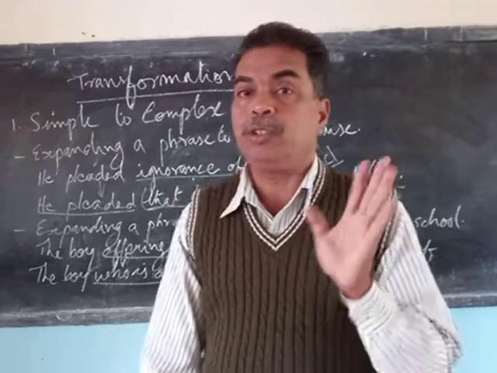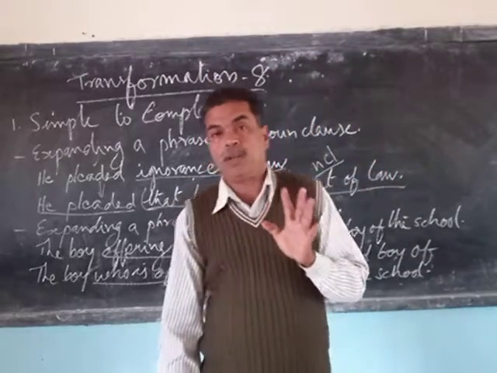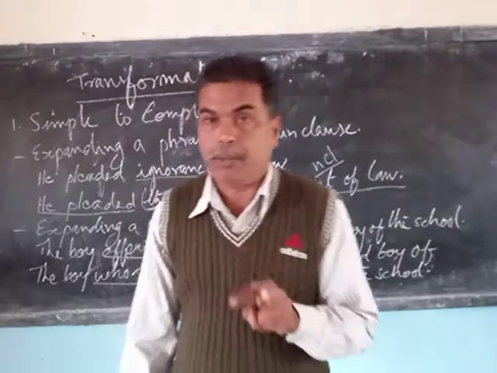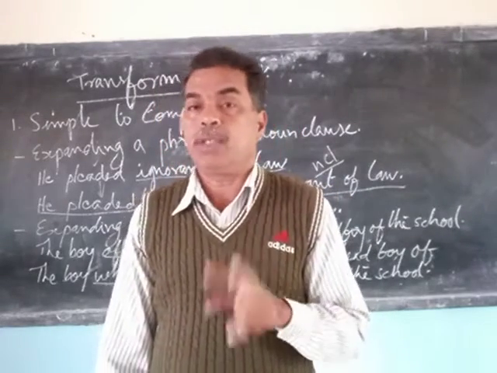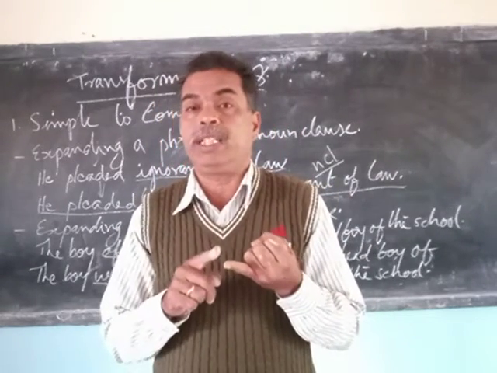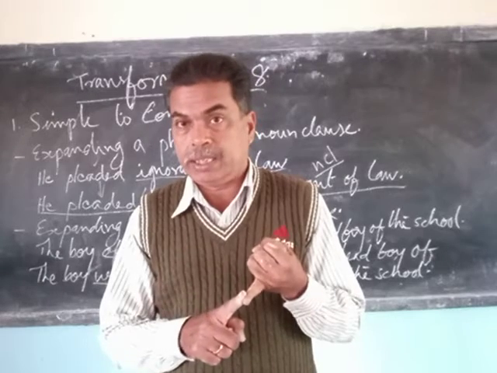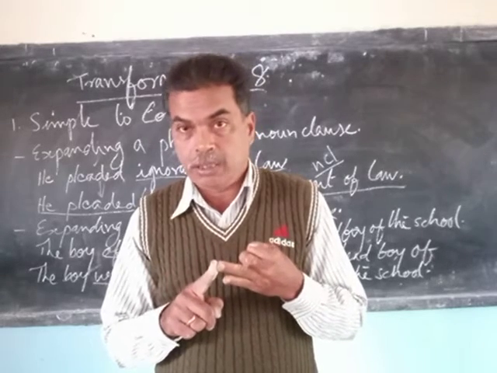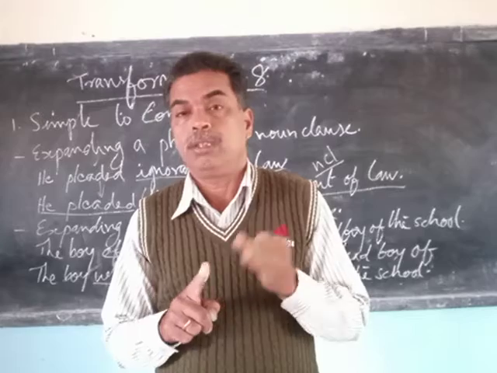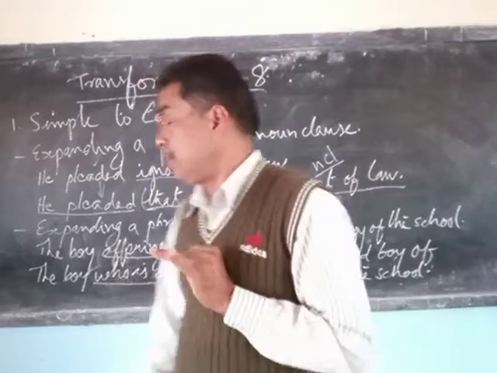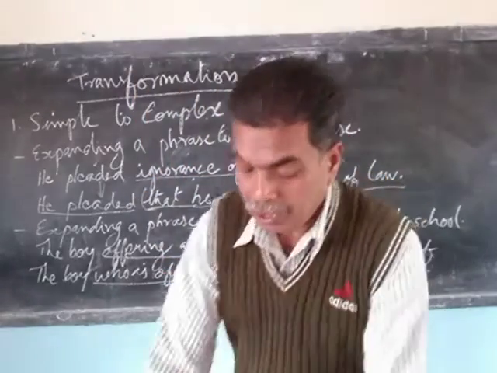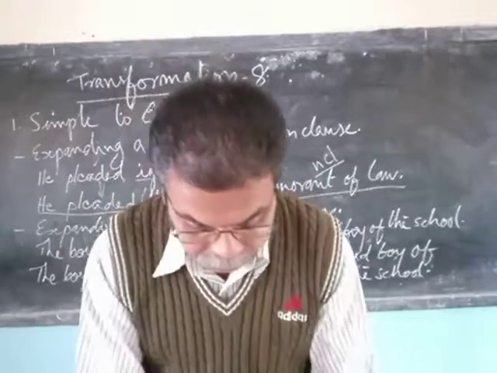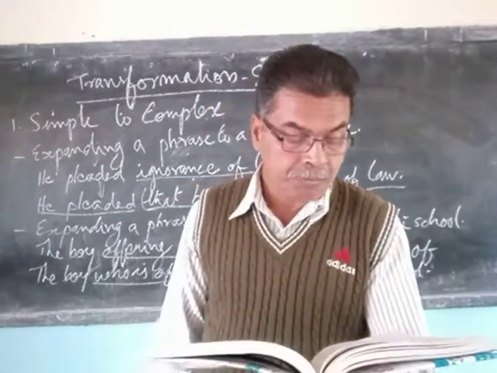So after writing, you should check: a complex sentence has two clauses, one main clause and one subordinate clause, joined by a subordinating conjunction. You have to check it after writing. Is that clear? Let's look at a few more examples from the textbook.